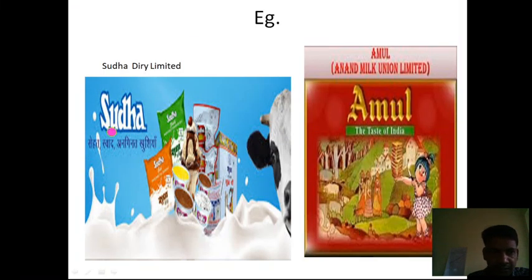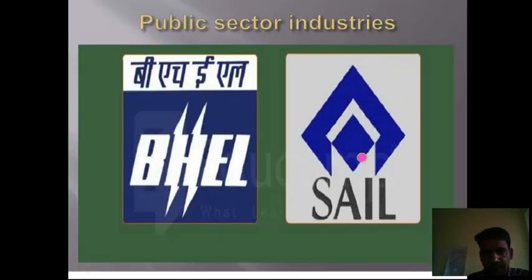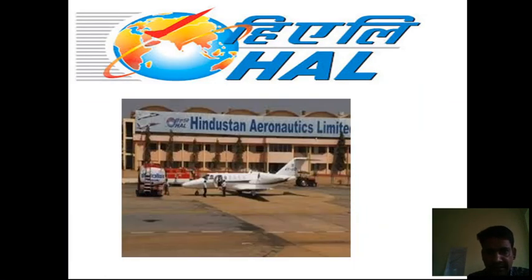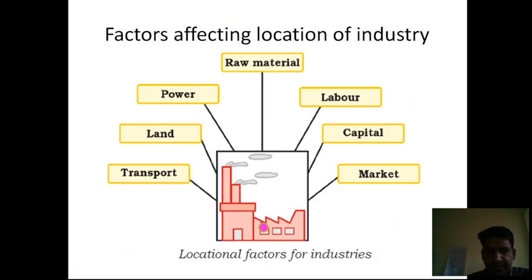Examples are Sudha Dairy Limited and Anand Milk Union Limited. Next is public sector. This kind of industry is operated and run by the government. Bharat Heavy Electrical Limited, Steel Authority of India Limited, and then Hindustan Aeronautics Limited are examples of public sector industries.